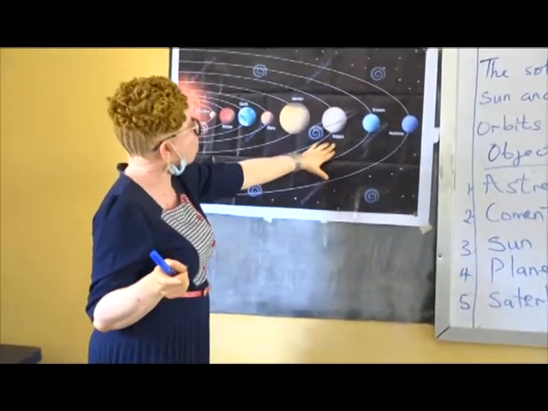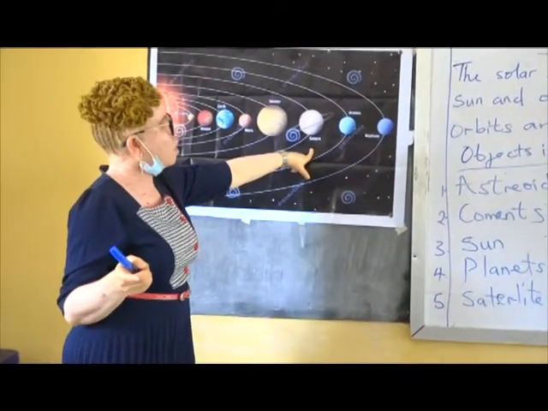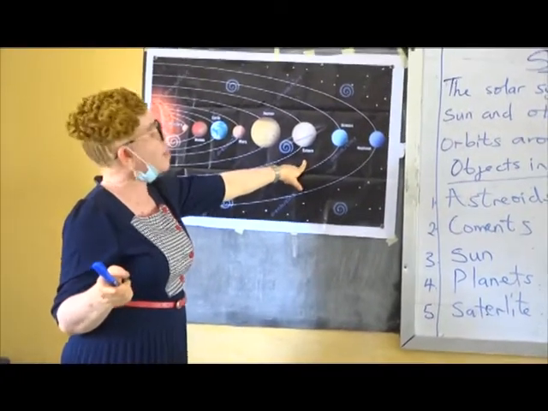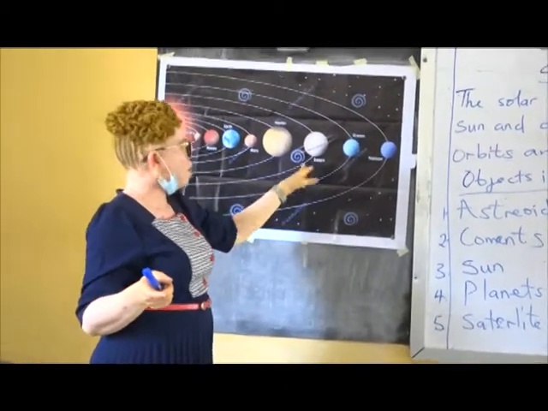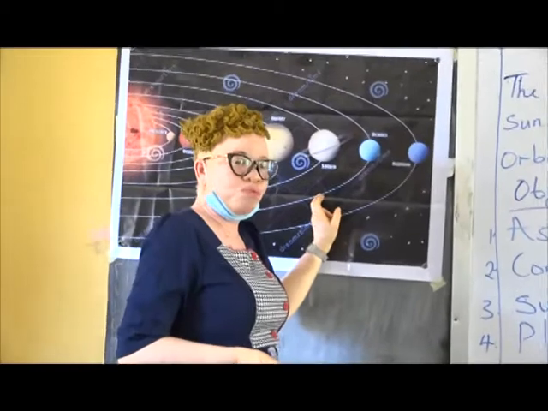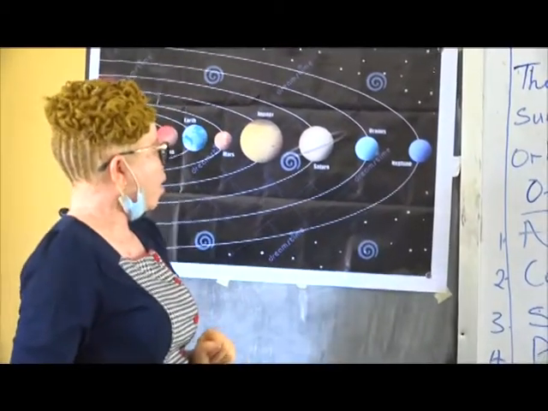Then we have the sixth one. Saturn. Saturn, look at it. It has rings round about it. No life can live here too. That's the makeup of Saturn.